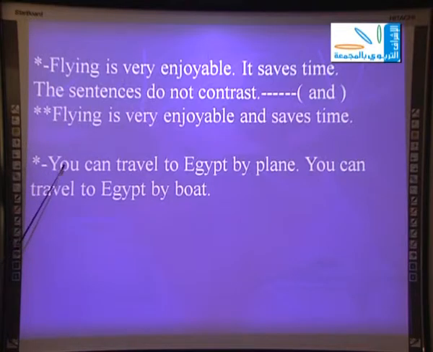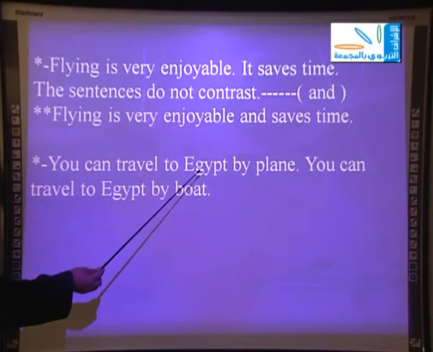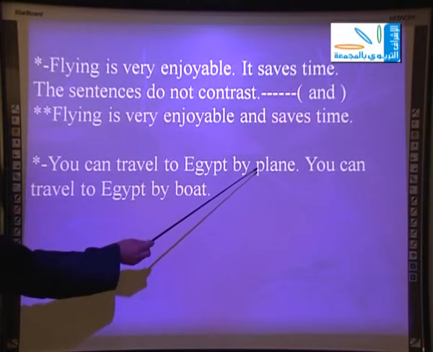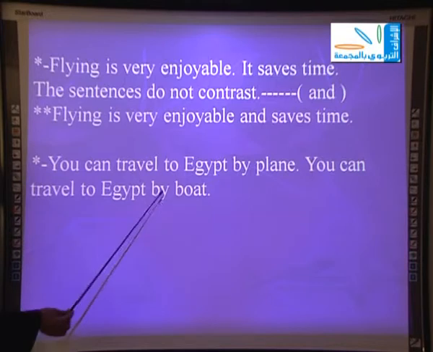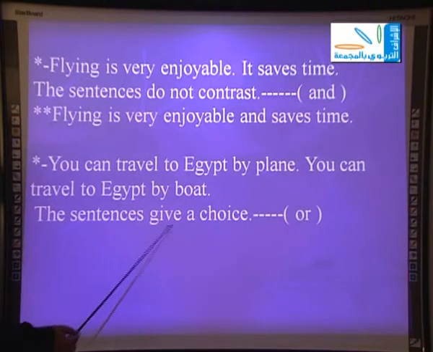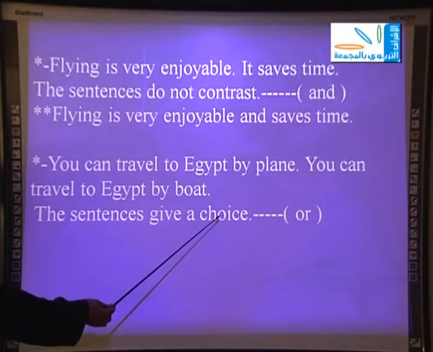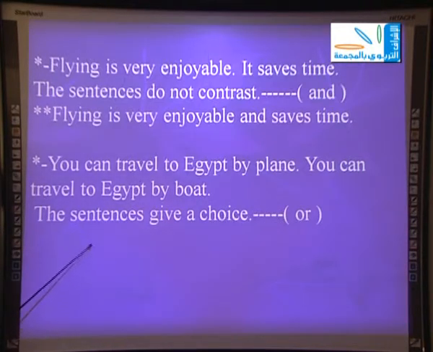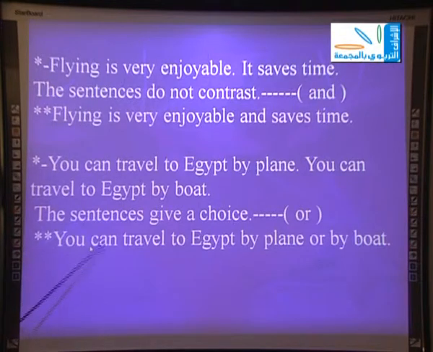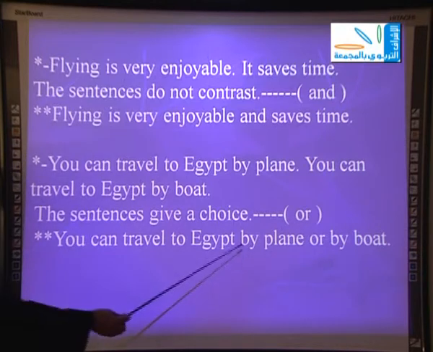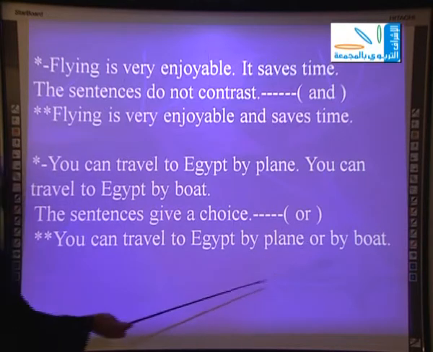The next point here, you can travel to Egypt by plane. You can travel to Egypt by boat. Here the sentences give a choice, so we are going to use or. The answer is, you can travel to Egypt by plane or by boat.